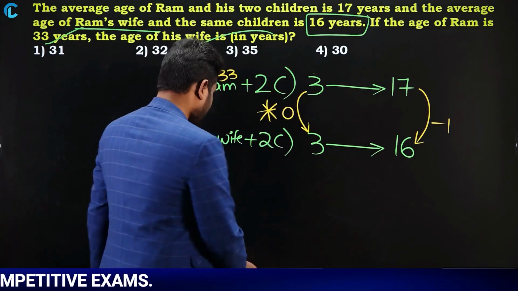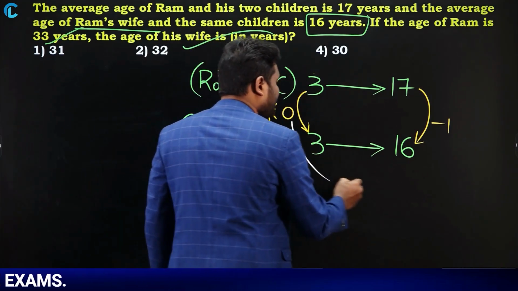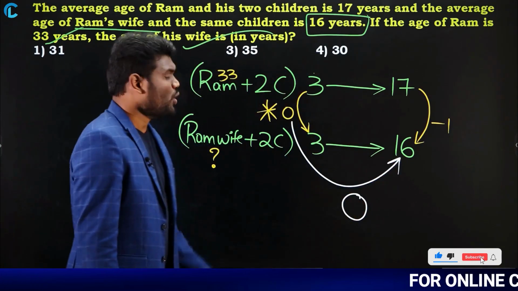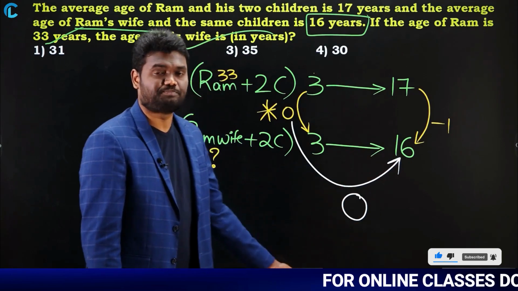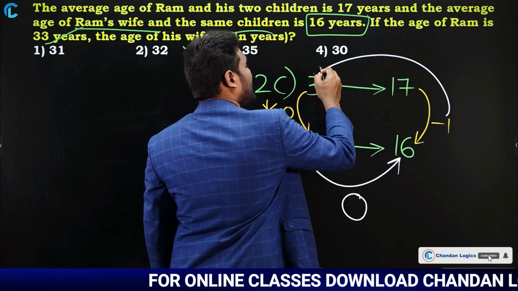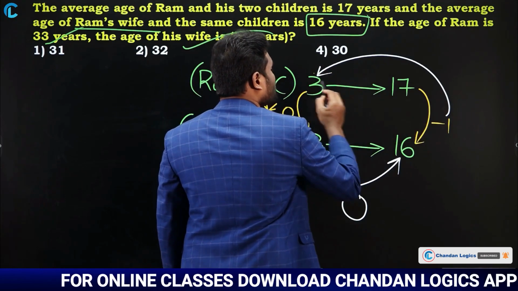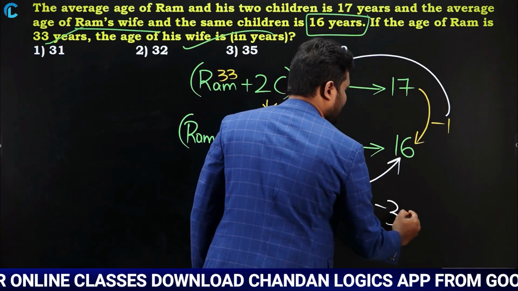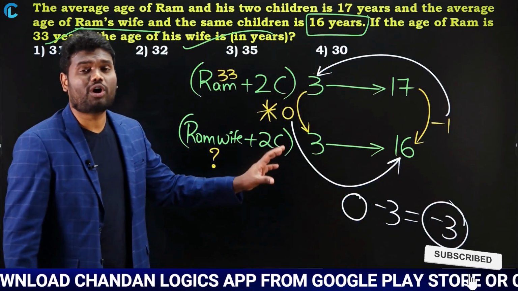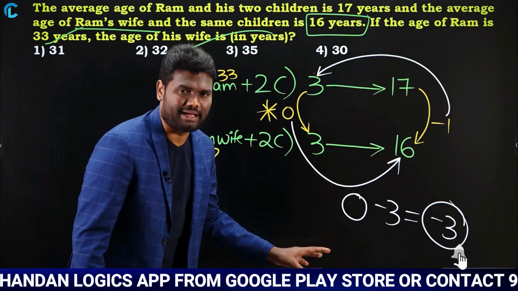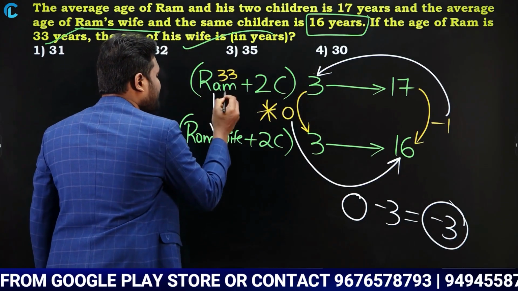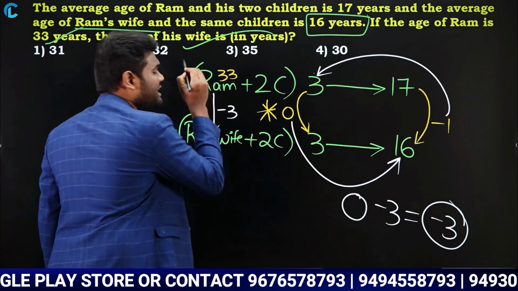So that is the reason when left hand side difference is multiplied with the right hand side bottom number, it is anyway going to be 0. Why? Because 0 into anything will be 0. Now if you observe, right hand side difference multiplied with left hand side top number, -1 into 3 is nothing but -3, which means you got 3 less. Yes or no? As you got 3 less, what do you mean by this? It means from Ram to Ram's wife you have a difference of 3. That's it.